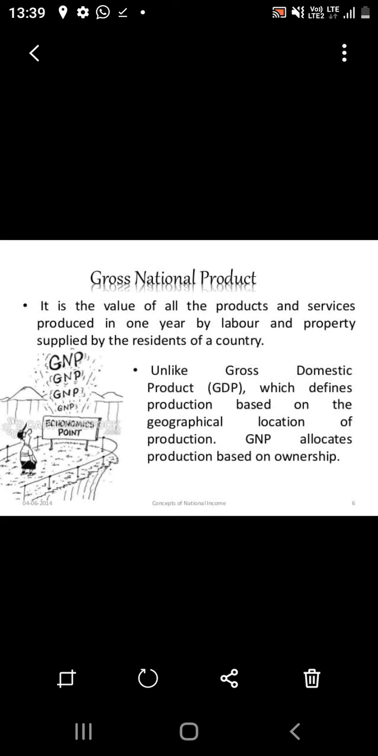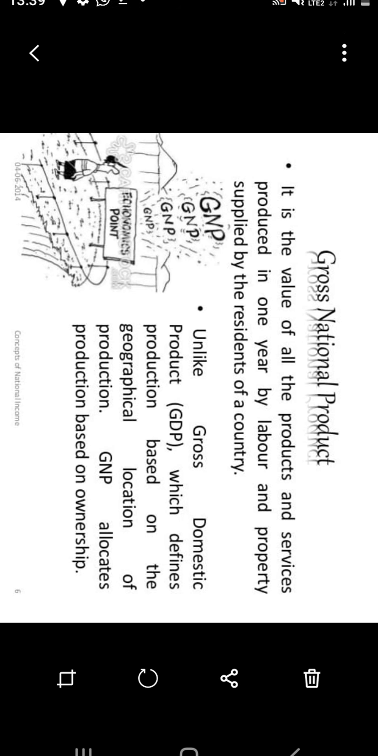How can we convert GDP to GNP? When we use the gross domestic product and add the net factor income from abroad, we get GNP. That is, we add the factor income earned by our residents from the rest of the world and deduct the factor income earned by non-residents in the domestic country. So we get the GNP. Okay, let's end this topic.